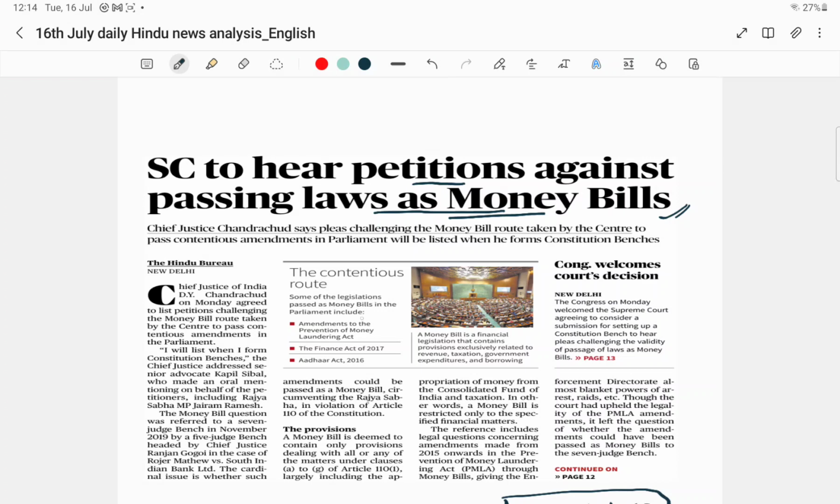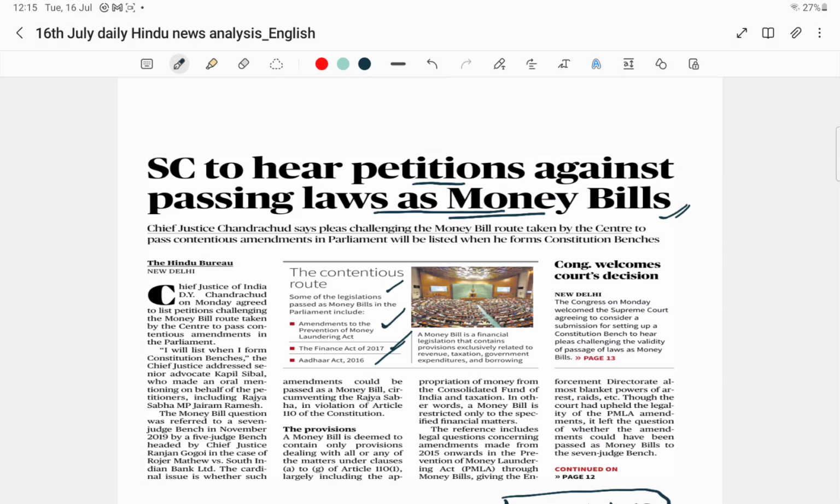Here they have given some examples also. Some of the legislations which were passed as money bills in the Parliament include the Amendment to the Prevention of Money Laundering Act, the Finance Act of 2017, and the Aadhaar Act of 2016. All these bills have been declared as money bills, even though they are ordinary bills. They were declared as money bills in order to avoid the Rajya Sabha route, and these particular bills were passed only through the Lok Sabha. So this is what the controversy is all about, and these are the important points.